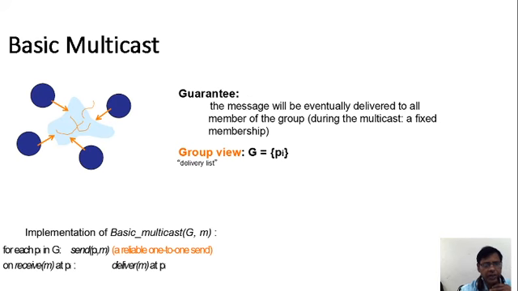This is the basic multicast of the packets, and how it is going to work. In the group view, we can also see the delivery list, and how many packets are received. So the message will eventually be delivered to all members of the group, that is, the message is received.